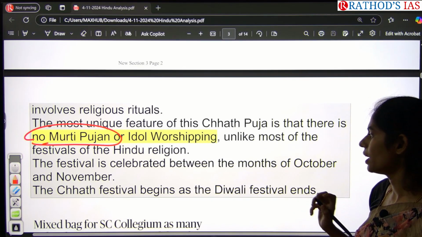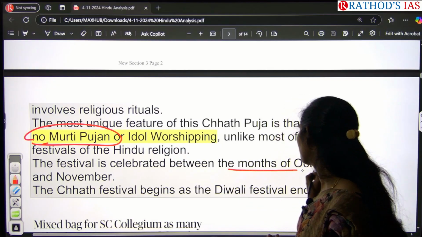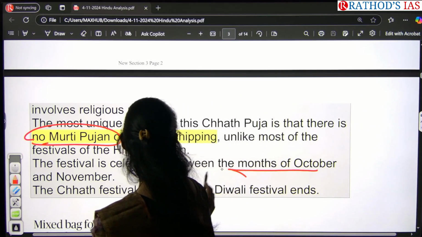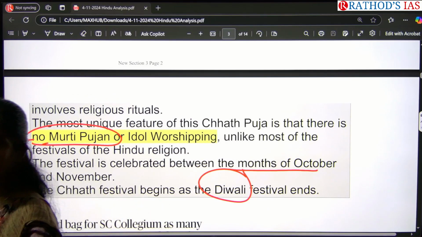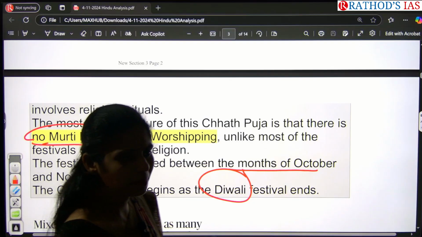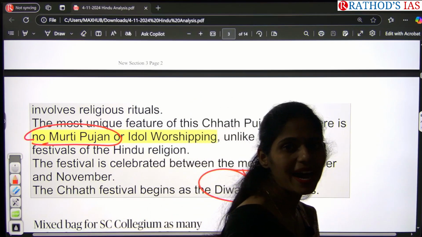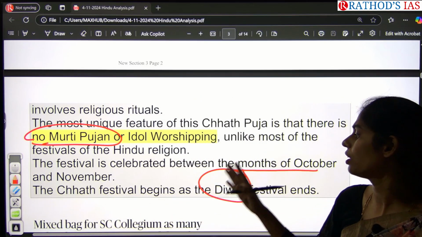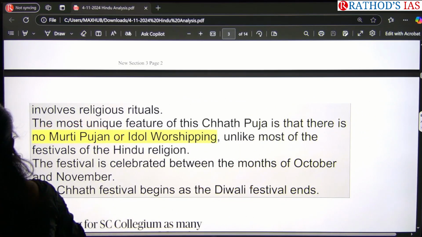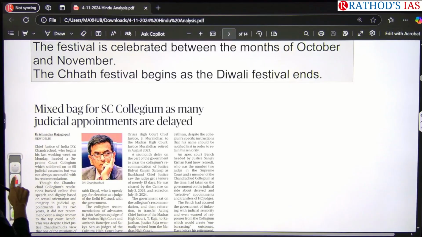This festival is celebrated in the months of October and November, especially after the Diwali festival. Okay, and it is celebrated for 4 days. Normally people go for a bath in the river, so because of this they are going for cleaning of the river Yamuna. Clear? And now let us see the next article.